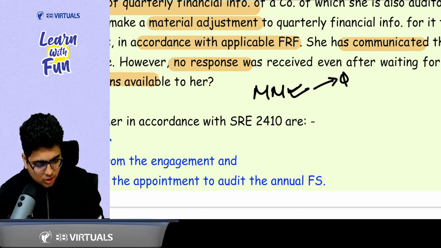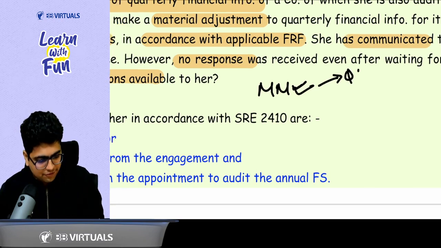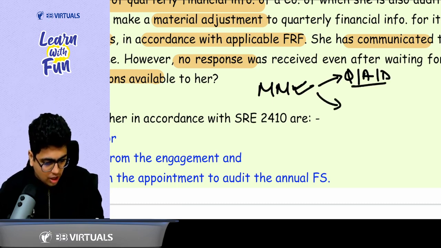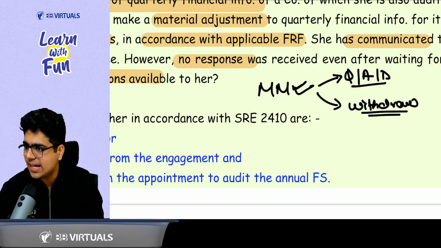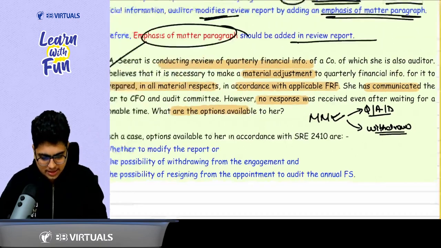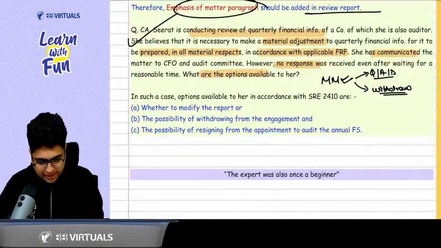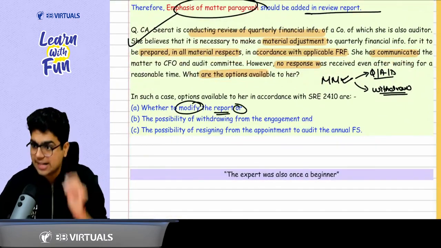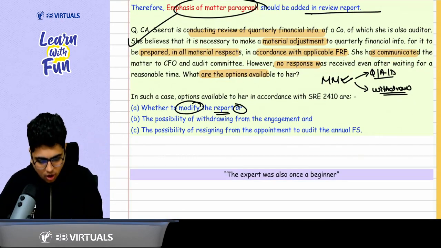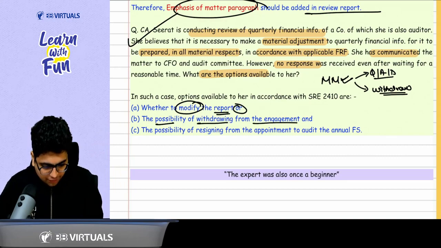If there is a material misstatement and it is not corrected, what can you do? Sir, we can issue a qualified conclusion, an adverse conclusion, or a disclaimer of conclusion. Or what else can we do? Sir, we can withdraw. Are these 2 points generally possible? Yes, sir. So these are the 2 points which are written. Modify your report, that means a qualified, adverse or disclaimer of conclusion, or consider the possibility of withdrawing from this engagement.